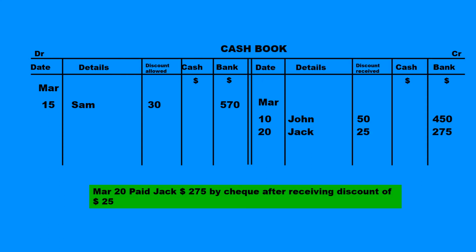Another transaction. Paid Jack $275 by check after receiving discount of 25. So you've seen here that the discount is already calculated, whereas on the transaction for John, we had to calculate the amount of discount received. Here, the amount of discount received from Jack is already calculated as 25, and the amount that will leave the business is only 275. Since money is going out by check, credit bank column 275, discount received 25, paid to Jack.